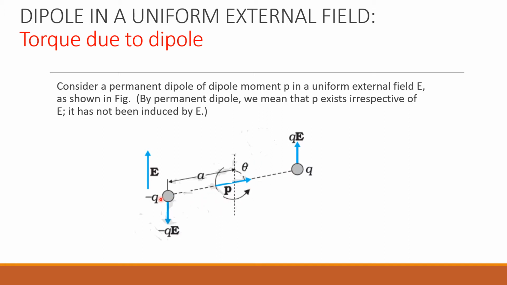When we keep a dipole in an external electric field, this is the direction shown, along the plus y direction.